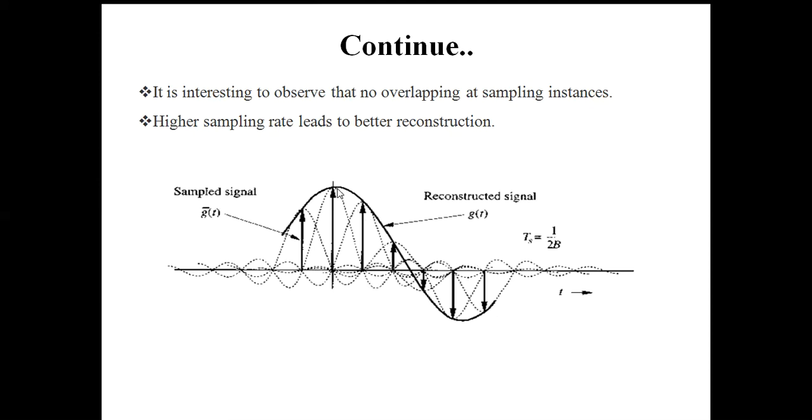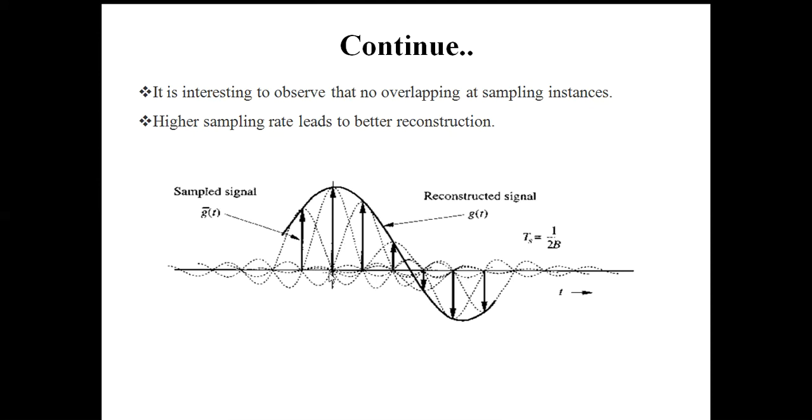Obviously the question arises that this one is not continuous. If the sampling frequency is much higher, these samples will be close to each other, and ultimately we get the original continuous signal. And here it is interesting to find that there is no overlapping at the sampling instant.